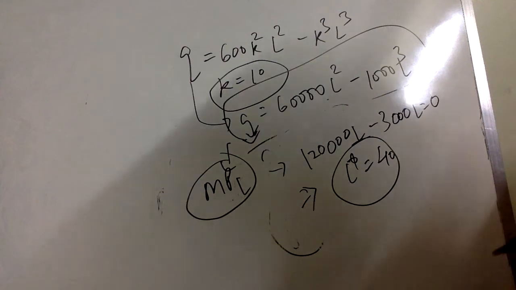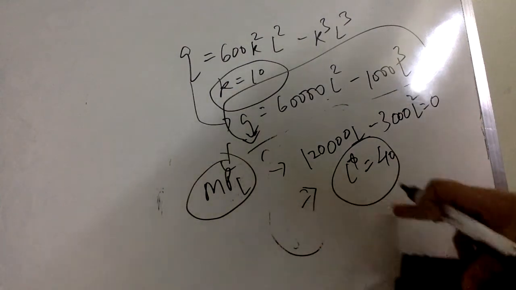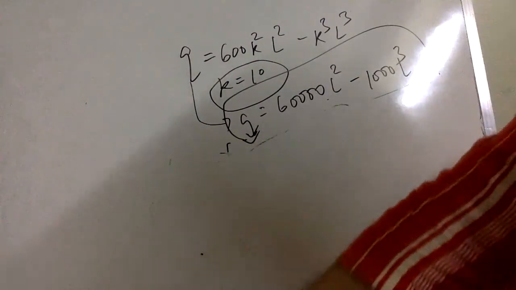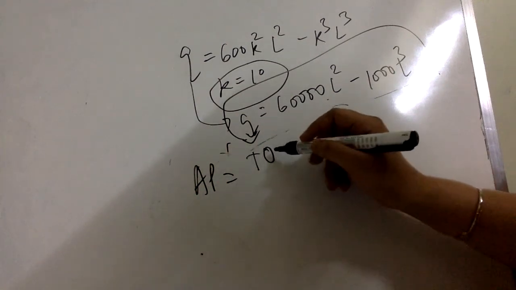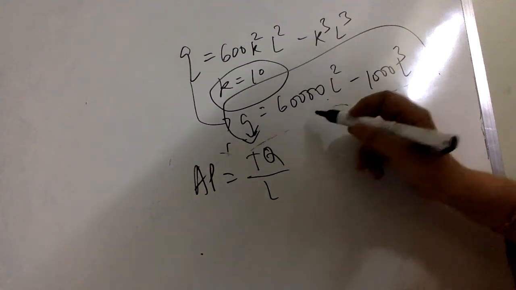Now if you find what my average product is in this function, just like we computed marginal product, we can apply the function of average product here. Average product is simply total quantity upon labor. So just divide by labor.